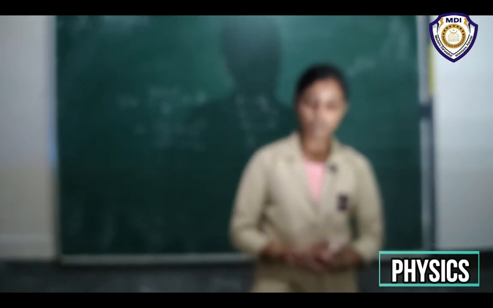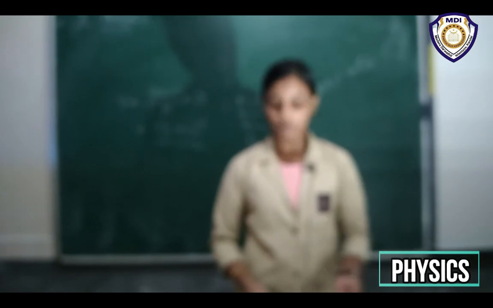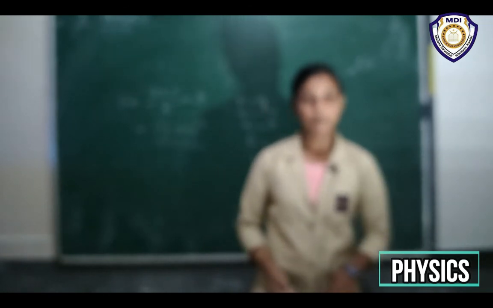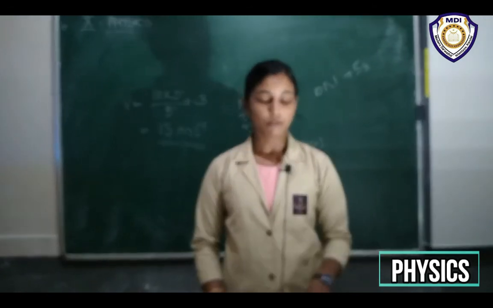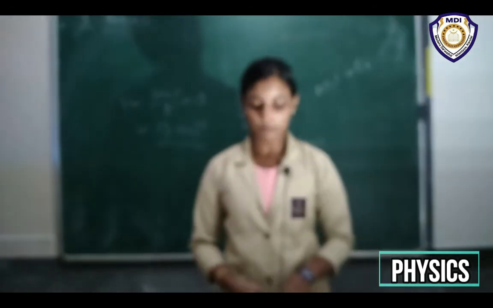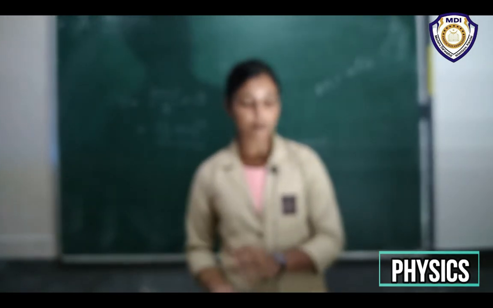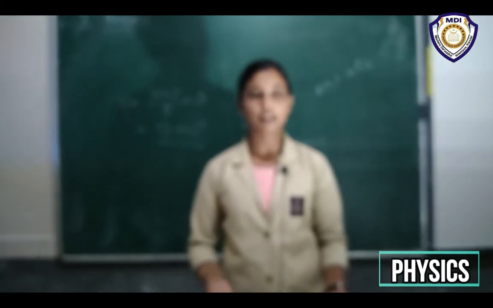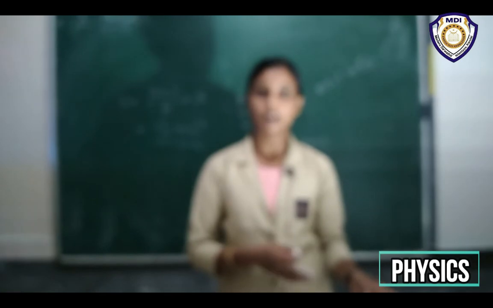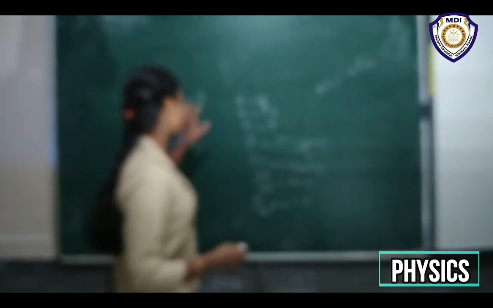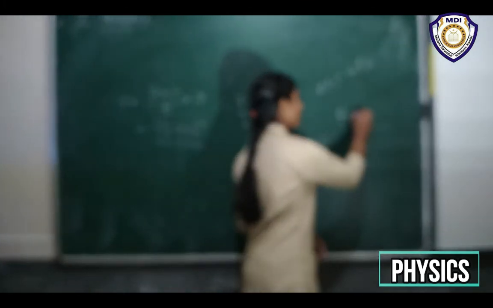Which would require a greater force: accelerating a 2 kilogram mass at 5 meter per second squared, or a 4 kilogram mass at 2 meter per second squared? So from this question we have to find both the forces, using the equation F is equal to ma.